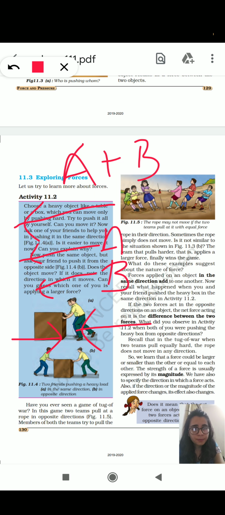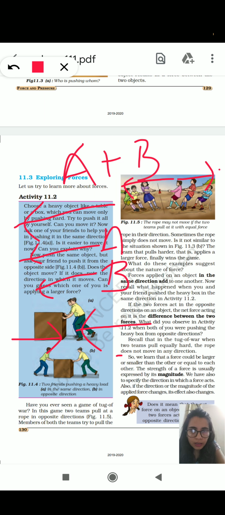Also, I have explained to you in the game tug of war, two teams were applying force in different directions. One team was applying force in this direction and another team was applying force in this direction. Then if the forces are equal, then they will cancel each other and there will be no movement. But if the force of any team is greater, then movement will be in that direction. So it is the magnitude of the force which decides the direction of motion.